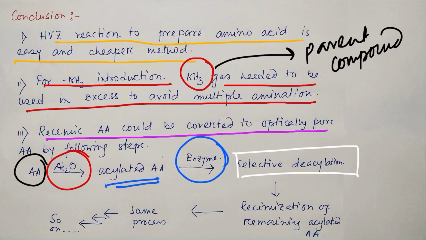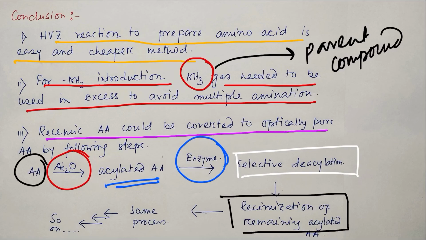So one enantiomer remains in the acetyl form, another remains in the acid form, and acids are more soluble than anilides, NHCOCH3, better to say here. So by the solubility, they will be separated. So the enantiomer we needed, we have separated. Then there is 50% remaining, and is that waste? No, that undergoes further racemization. And in this way the same process goes on.